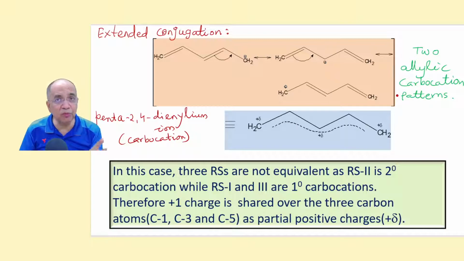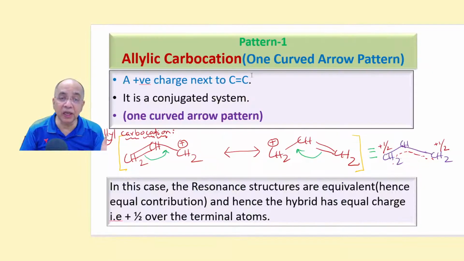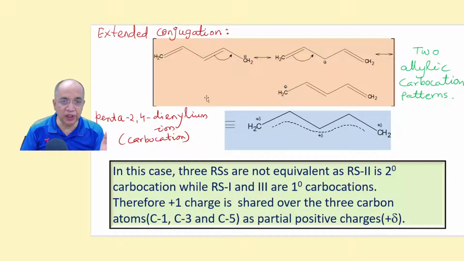So the minimum number of resonance structures will be equal to the number of conjugating units. There the number of conjugating units was 2 pi bond and positive charge, so there were 2. Here there are 2 pi bonds and 1 vacant p orbital, so 1, 2, 3, so there are 3 resonance structures.